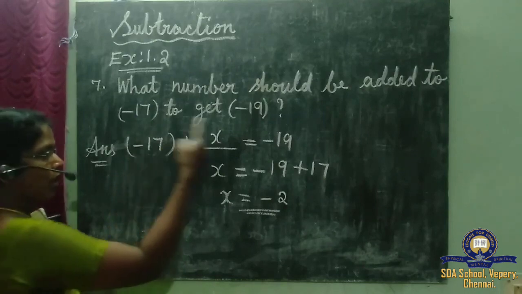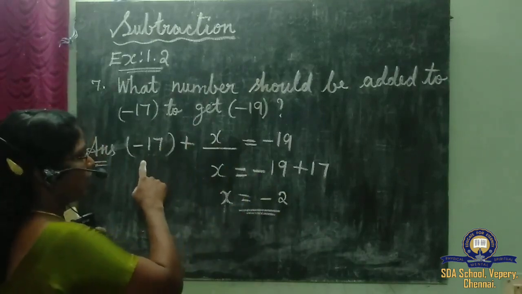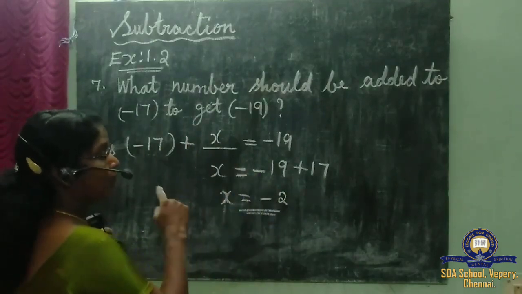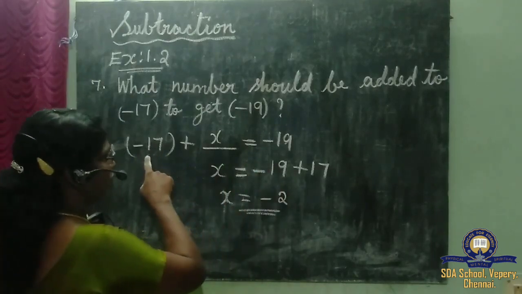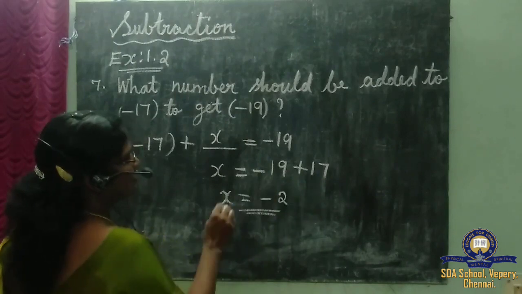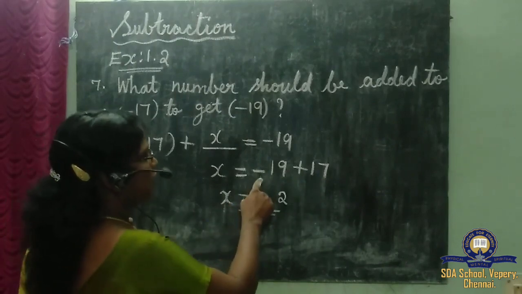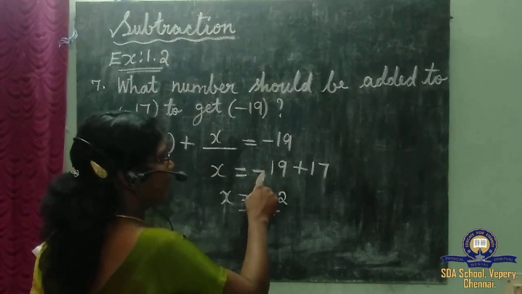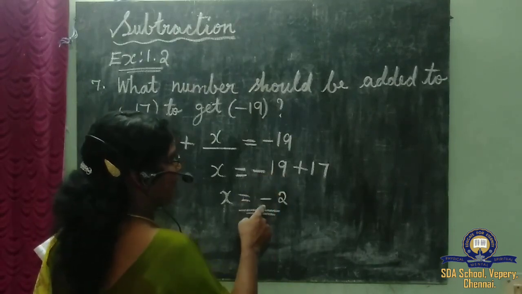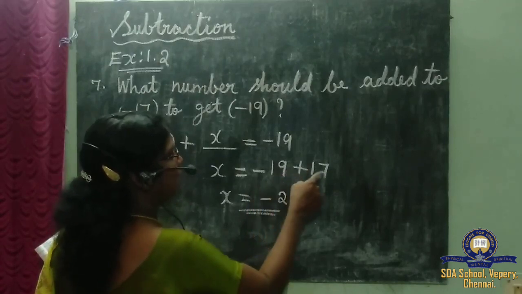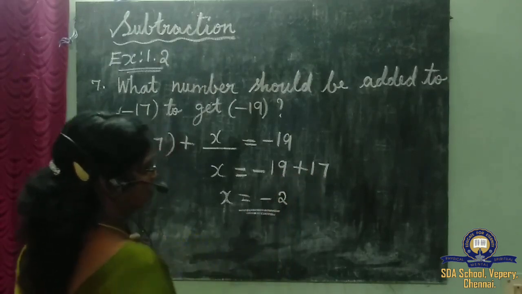If minus goes to the other side of the equation, it becomes plus. So minus 17 becomes plus 17. So x is equal to minus 19 plus 17. Which is the bigger number here? 19. What is the sign of 19? Minus. 19 minus 17 is minus 2.